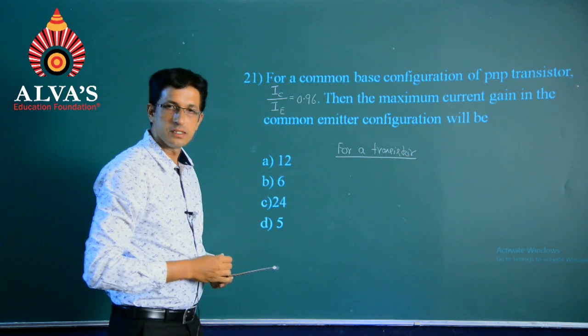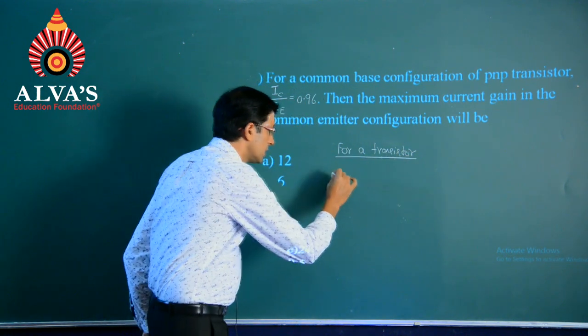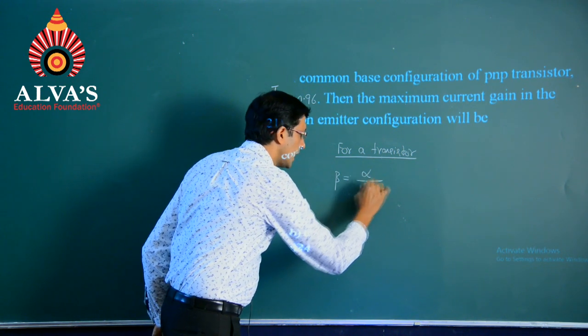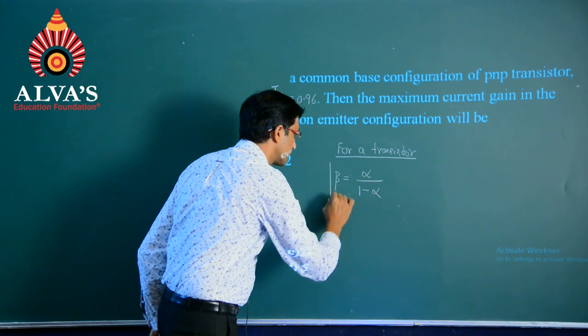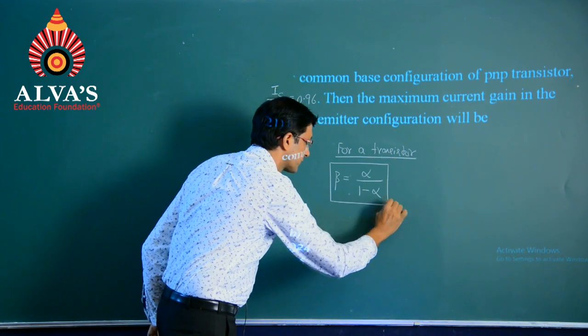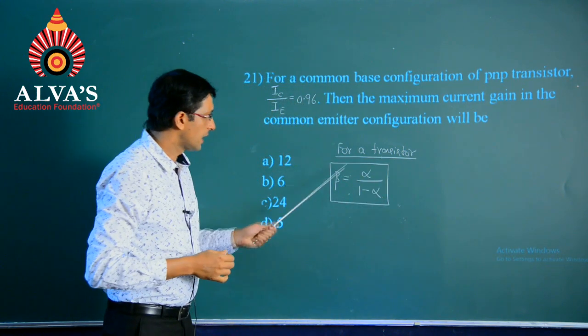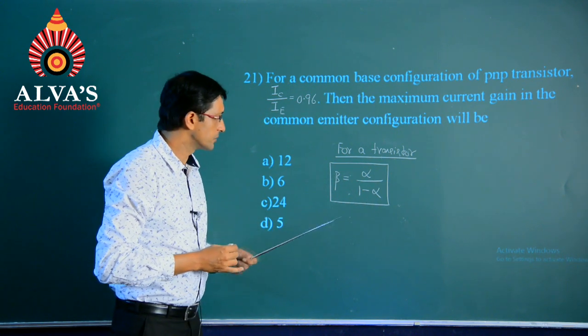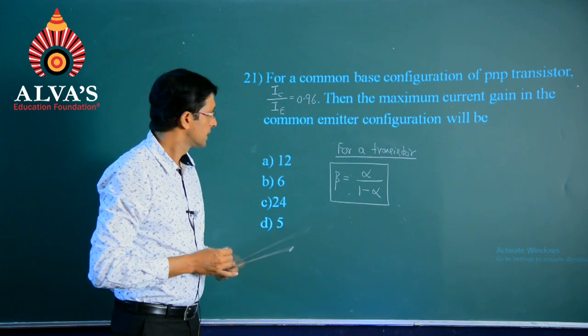So, for a transistor we have beta parameter calculated like this: alpha divided by 1 minus alpha. In fact, alpha and beta are the representations when it comes to current gains.